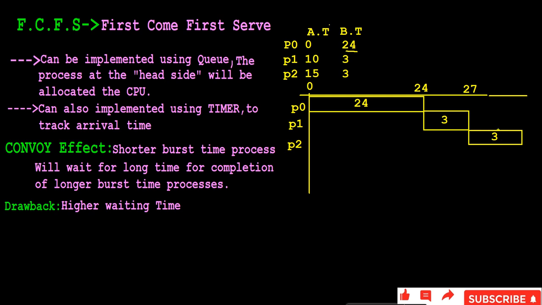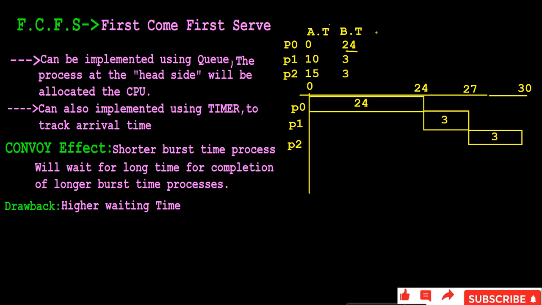So at what time will it finish? It started at the 27th second and executes for 3 seconds. So 27 plus 3, at the 30th second it will finish the execution, right? Now all processes have finished the execution. Now let us calculate their waiting time and turnaround time.